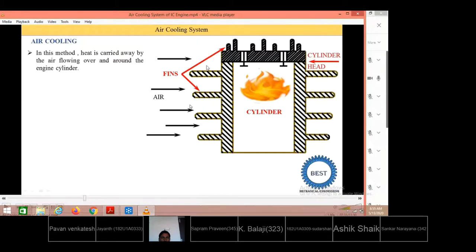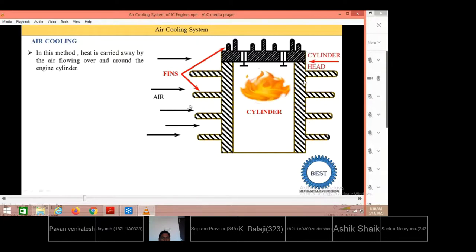How is it possible? By means of two methods. One is air cooling. The air cooling method is used when the engine cylinder is smaller in size, where the compression ratios are less than 8. In such cases, fins, which are extra attached metal surfaces, are used. These are not there in the original cylindrical surface.